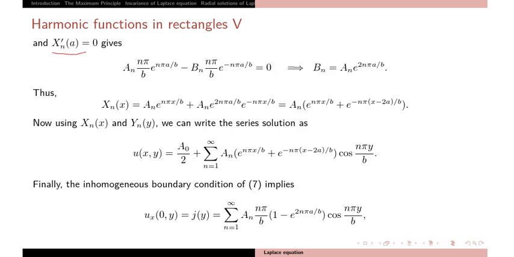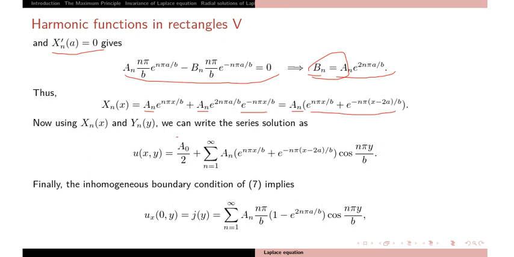And X_n dash(a) equal to 0 in the second solution gives you b_n equal to a_n times this factor. This means you can write b_n as a multiple of a_n. So write everything in a_n instead of b_n and take a_n outside. So this is the solution.